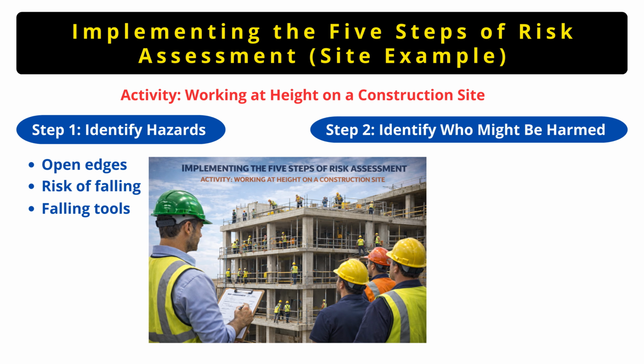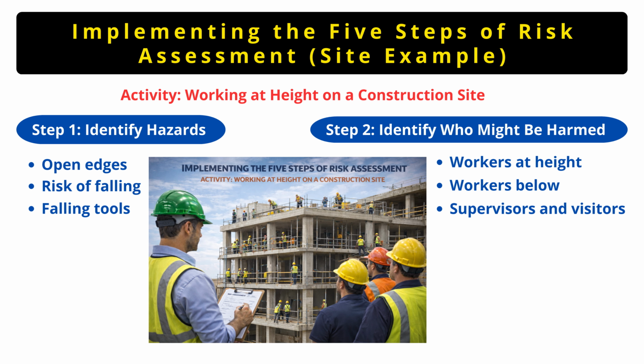Now, second is identify who might be harmed. So, workers working at height, they are in danger. So, we can identify that one. Workers below can be harmed, as well as supervisors and visitors. So, these are the persons we have identified that can be harmed.